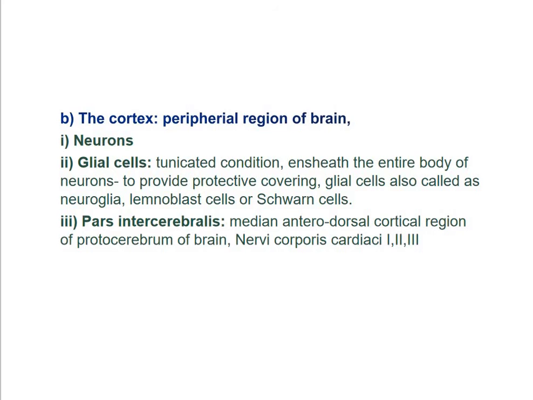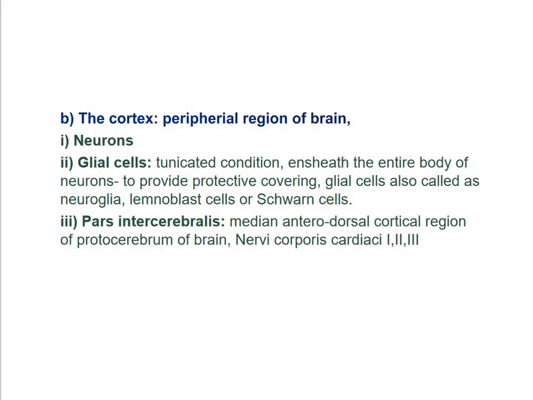Now, the glial cells occur in insects in the unmyelinated condition but never in myelinated form as occurring in the vertebrates. So, they envelop the entire body of the neurons and provide insulating and protective covering around them. They extend processes within the medulla of the ganglia to invade the axons. Around the axon, the glial sheath may be composed of a single or many folds as layers.